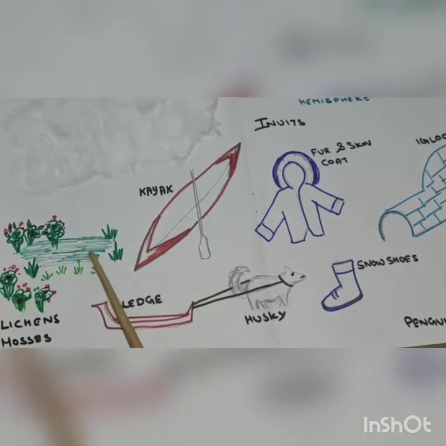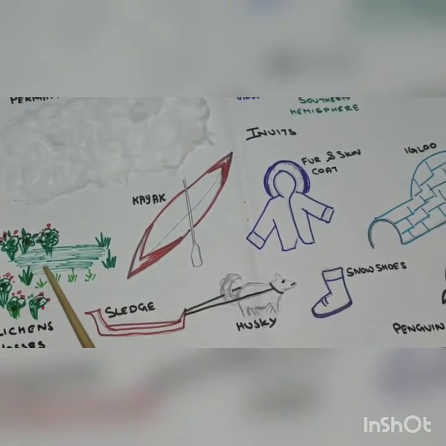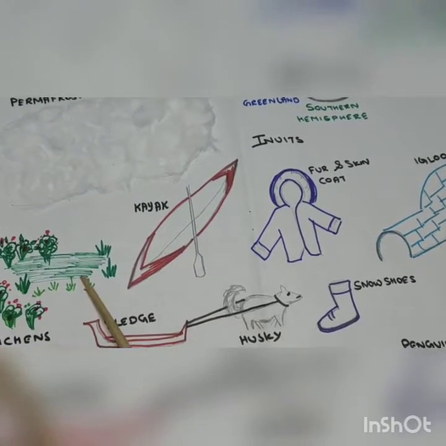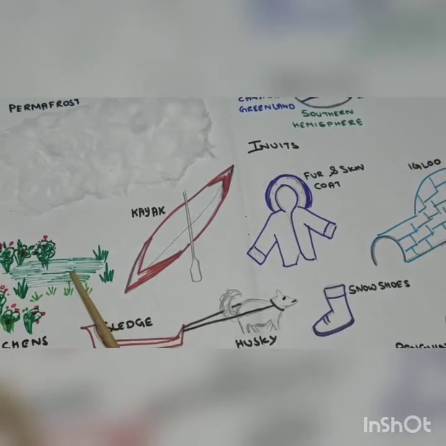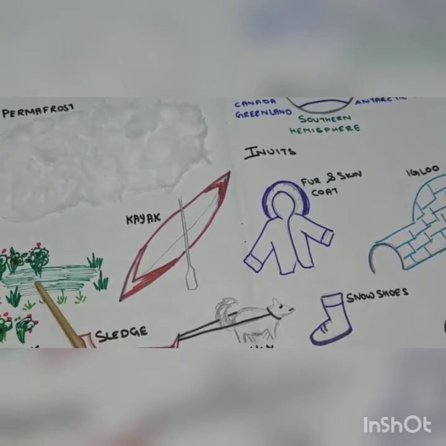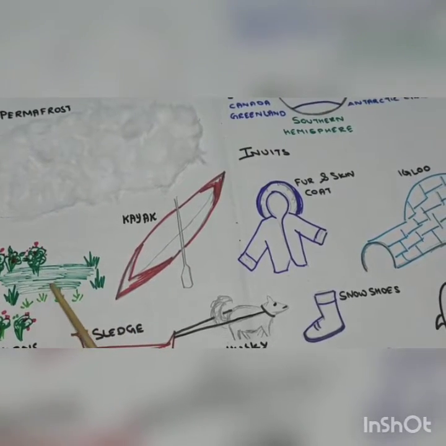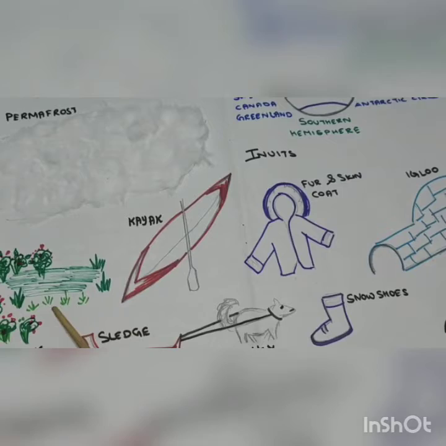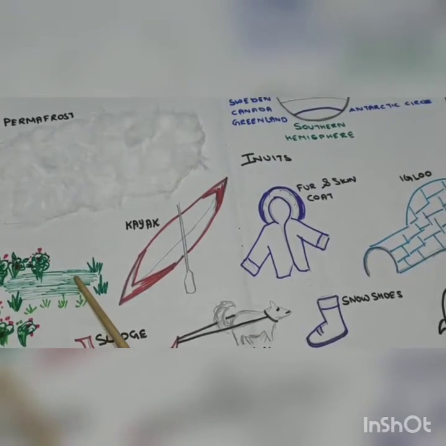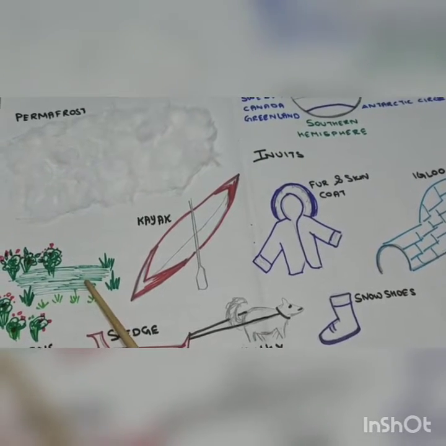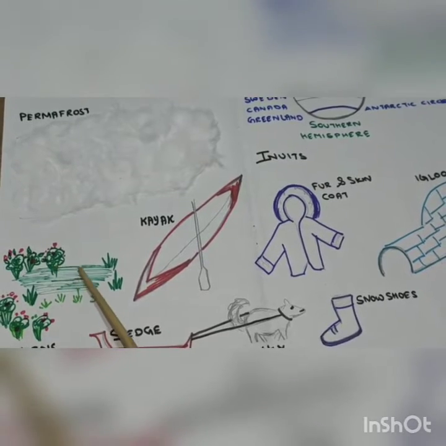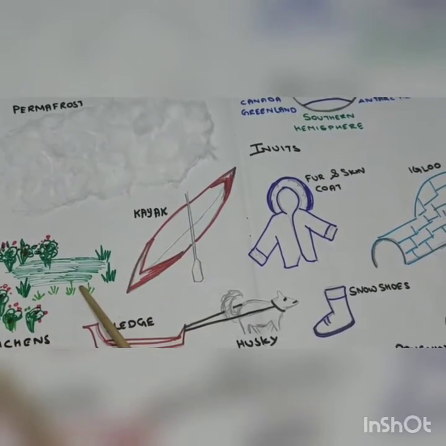Moss is something you see in an area where water is continually flowing: a green, slippery kind of plant. You can't quite call it a plant, but there is a green slippery kind of thing wherever you can find water leakage. That is a kind of moss. Even if you touch it, it will be slimy and slippery. And this area has grass and shrubs. So you can see that there are no trees in this region.